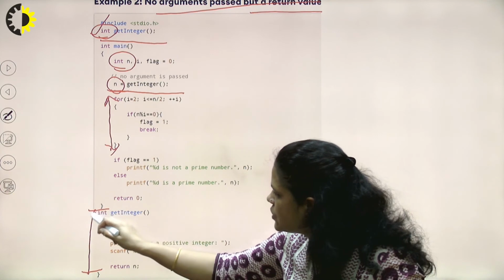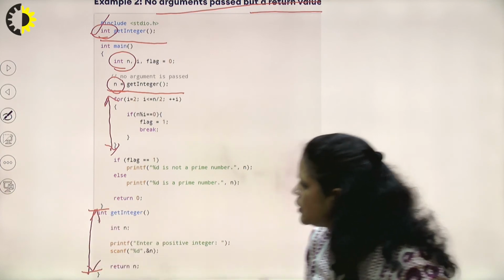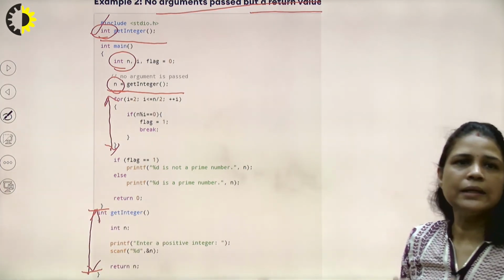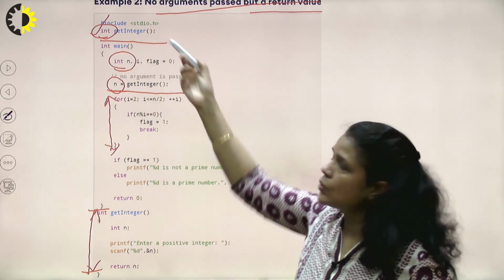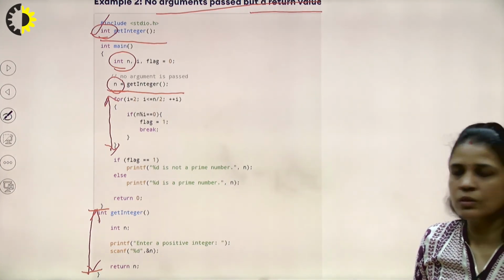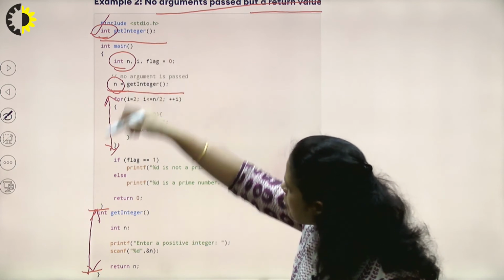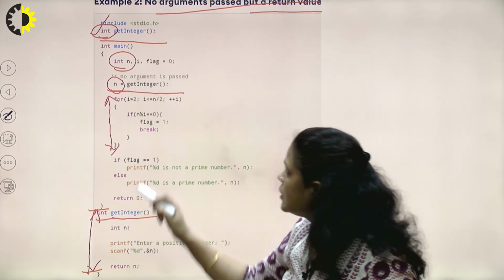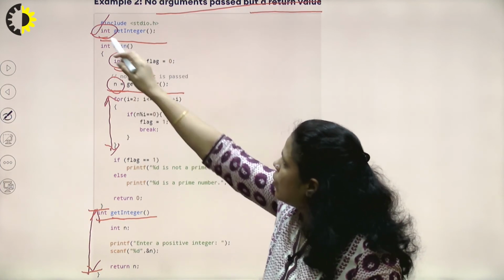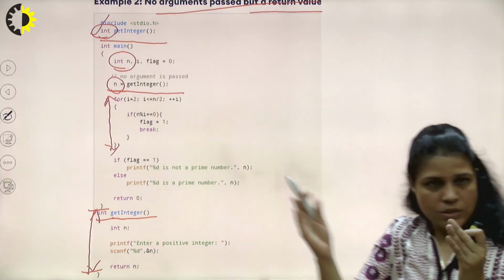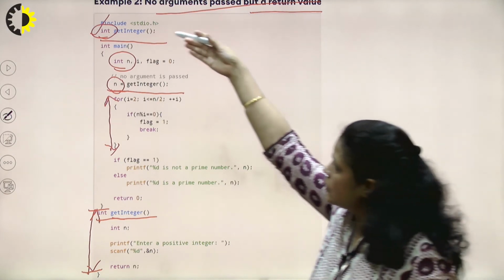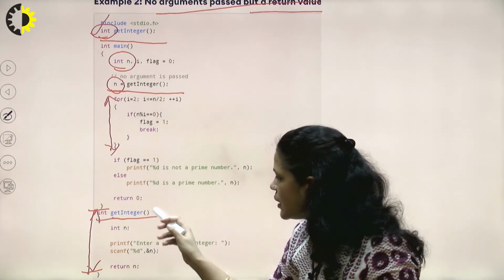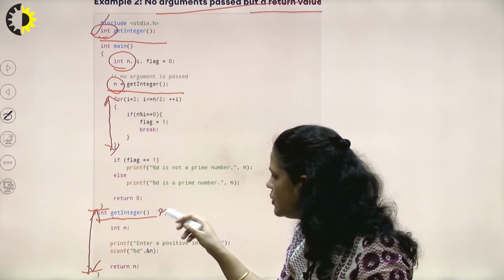In this definition part, what are we basically doing? This function is to get an integer from the user. When this function is called, this is the header of the function. Except the semicolon, all the statements written at the time of declaration will come here. The semicolon will not come here.